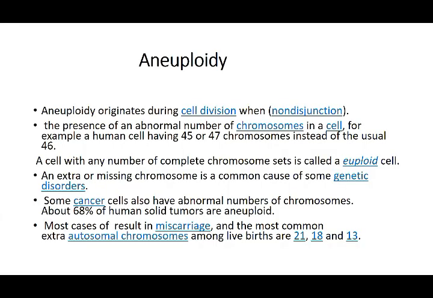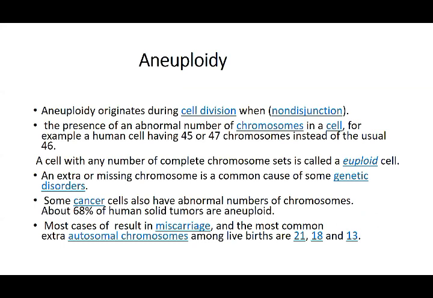Aneuploidy. We said aneuploidy originates during cell division when non-disjunction occurs. So one term was non-disjunction, which led to aneuploidy. These two play a role in all these chromosomal abnormalities. The presence of an abnormal number of chromosomes in a cell, for example in a human cell 44 or 45 or 47, other than the normal 46, is aneuploidy. A cell with any complete chromosome set is called euploid, but anything extra or missing is a genetic disorder, and it is called aneuploidy.